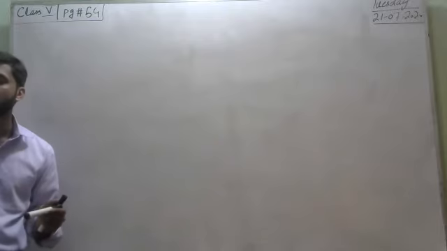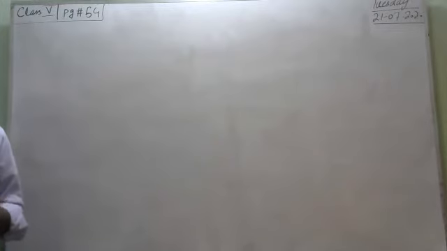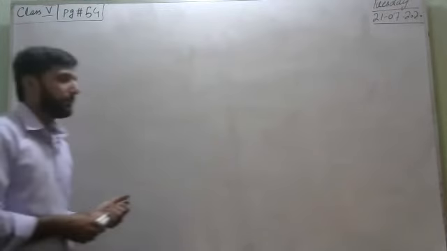Students, as you know, our division topic has been completed, and now we have to start chapter number 7, which is lines and angles. Basically, this topic is related to geometry.